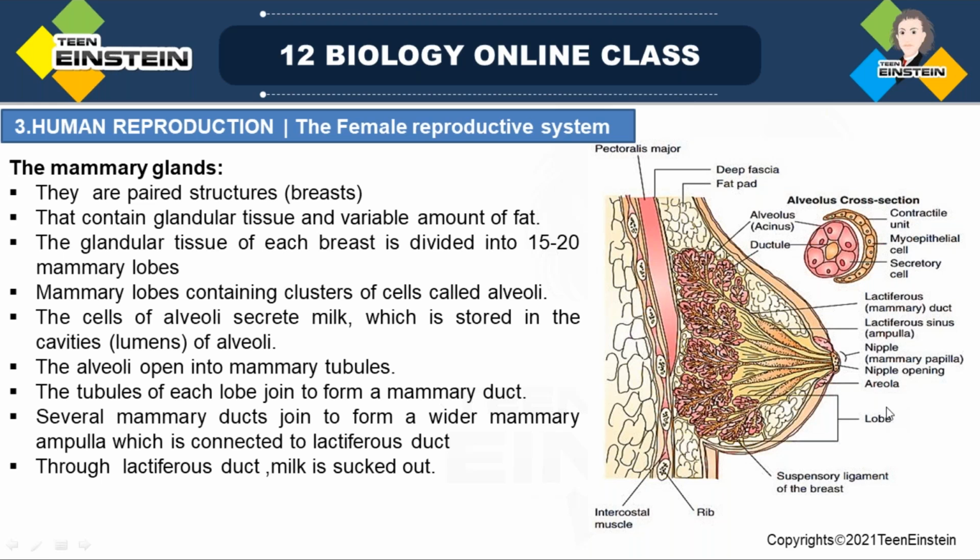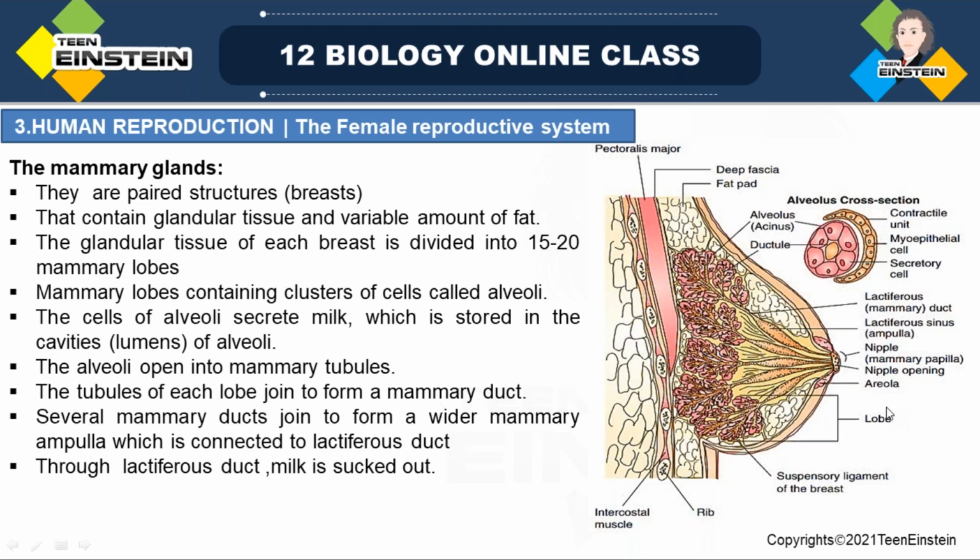And then what are the functions of the mammary glands? Synthesis, secretion, and ejection of milk. These are the functions of mammary glands. So lactation. Lactation is related to childbirth, right? During the birth of the child, lactation starts.